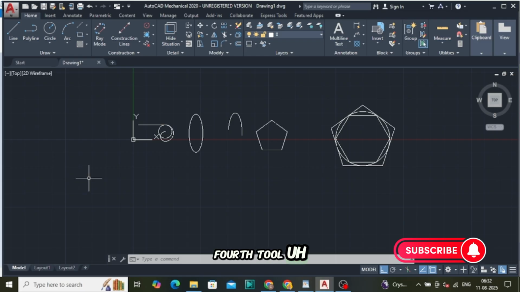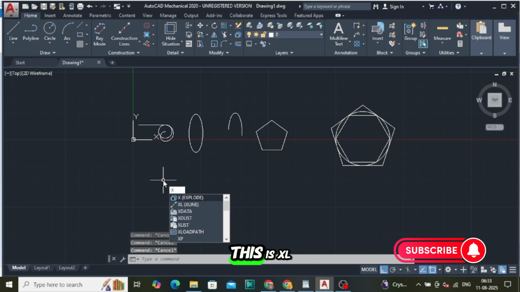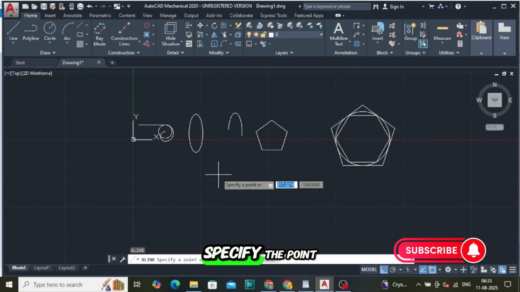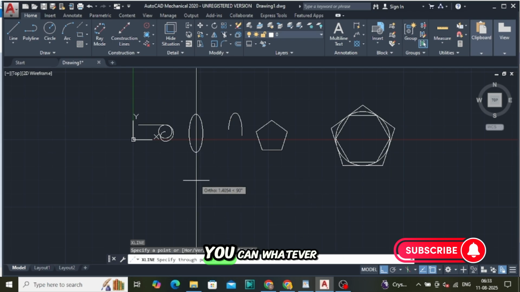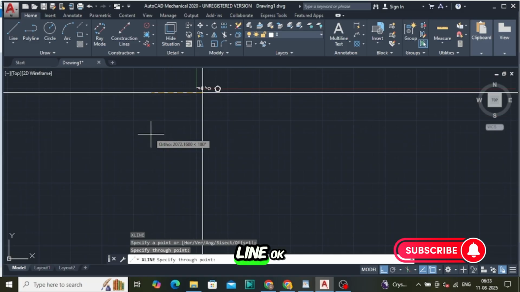The fourth tool we are going to see is construction line. Construction line is also an infinite line, we can say, and the command for this is XL. This is an infinite line. It is asking, you can see, specify the point, horizontal or vertical or angle, whatever you want to take. Yeah, this is an infinite line.